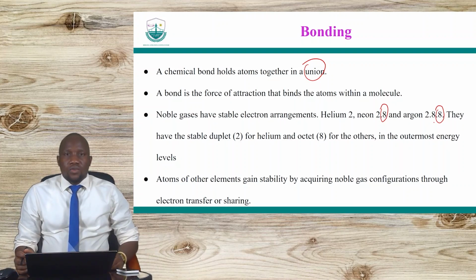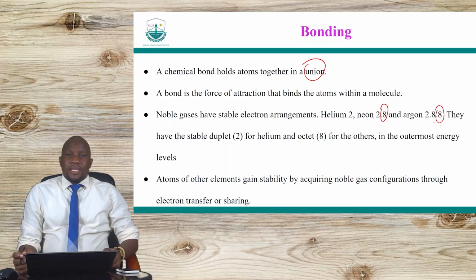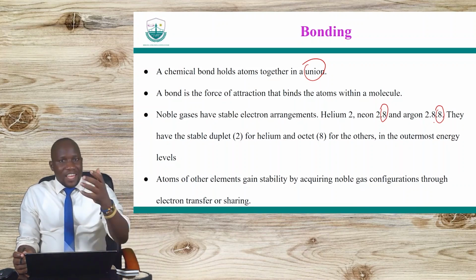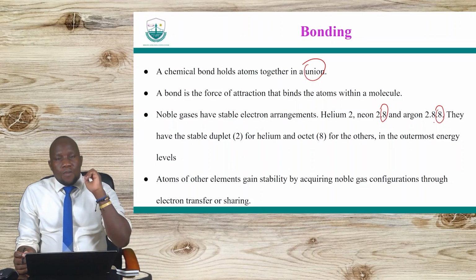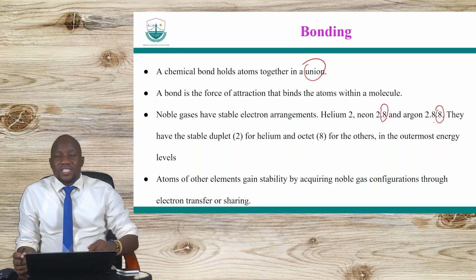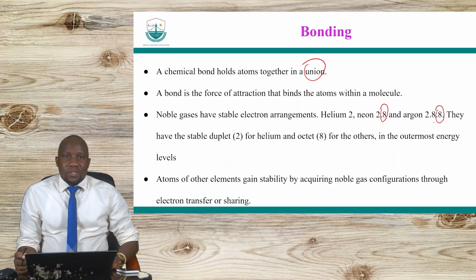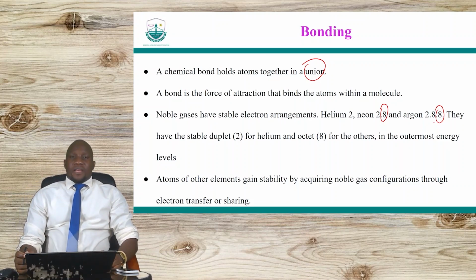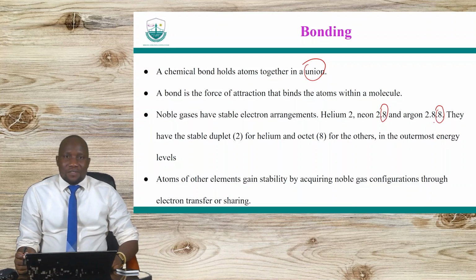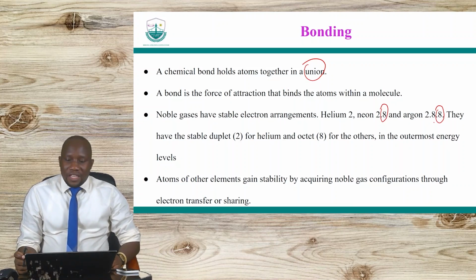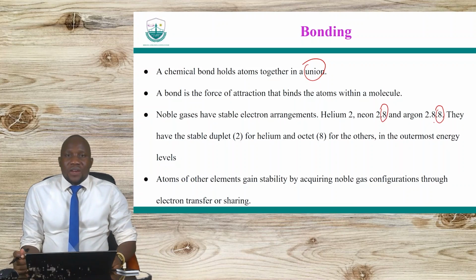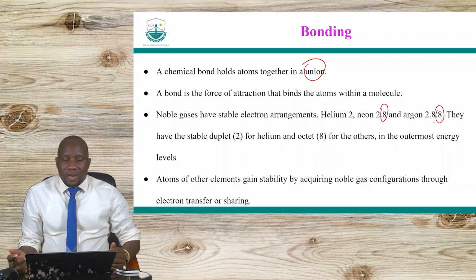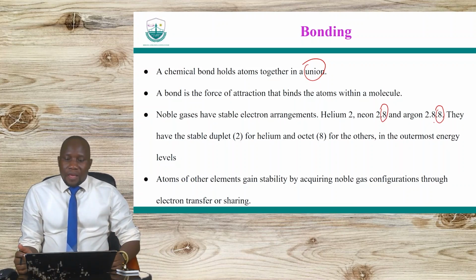So if the atoms don't have this configuration, they will tend to either gain electrons or lose electrons to gain this configuration. So that becomes like the ultimate goal. That is what the atoms have to achieve. Okay, so in achieving this configuration, they form bonds in that process. Okay, that's what we need.